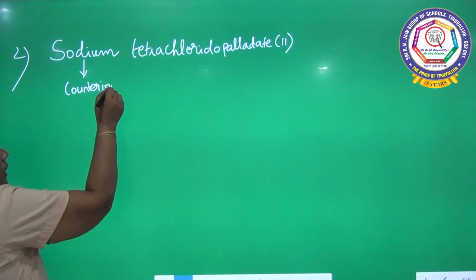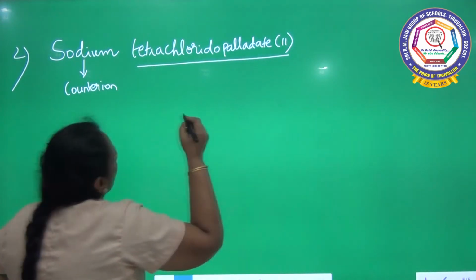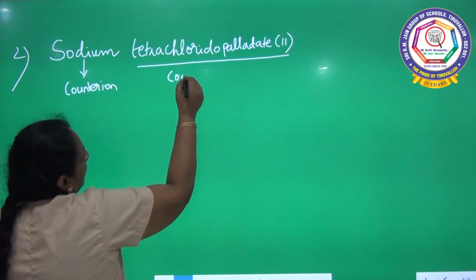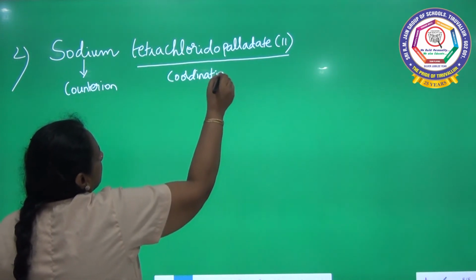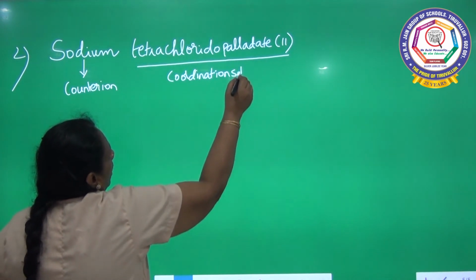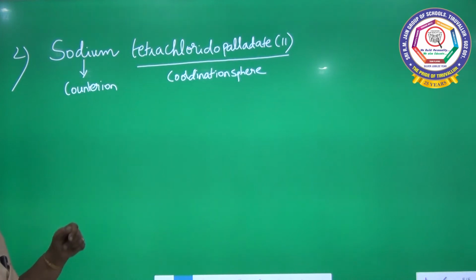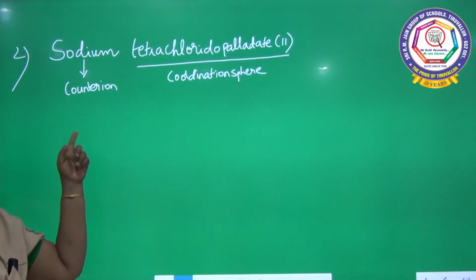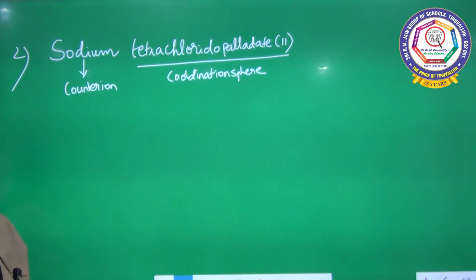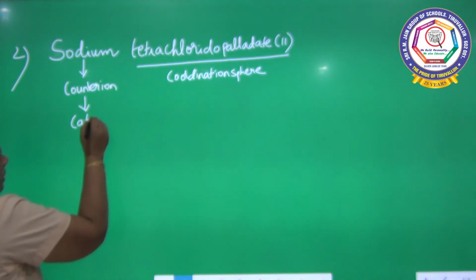So it is a counter ion, and the remaining will be the coordination sphere. Sodium is the counter ion. Sodium is a positively charged species. Already you know sodium, potassium, all these are positively charged. So it is a cation. So the counter ion here is sodium, which is nothing but a cation.